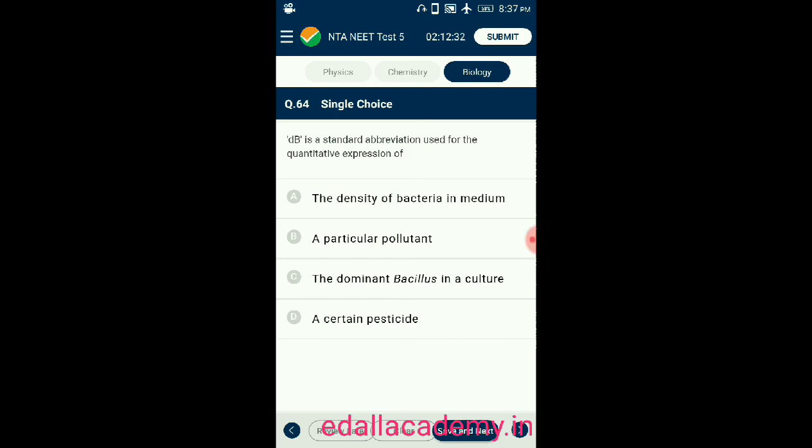Number 64. Small d, capital B, dB, is the standard abbreviation used for quantitative expression of: option A, the density of bacteria in medium; option B, a particular pollutant; option C, the dominant bacillus in culture; option D, a certain pesticide. Small d, capital B is a standard abbreviation used to express a particular pollutant. So the correct option is B.